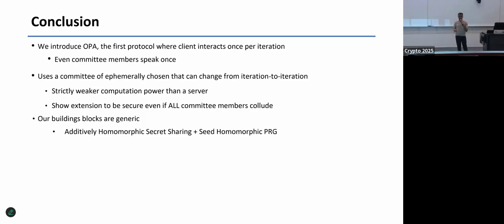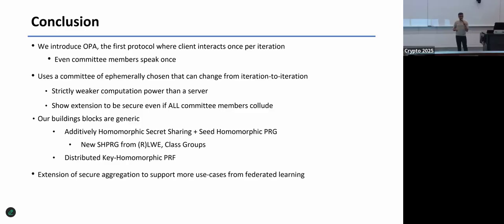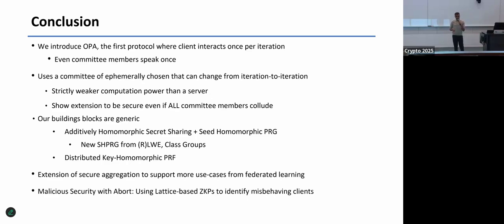Our building blocks are generic. We use additively homomorphic secret sharing plus a seed homomorphic PRG. And we build new seed homomorphic PRGs from ring learning with errors and class groups. We also have a distributed key homomorphic PRF. And we have extensions of the secure aggregation protocol that now support multiple better tailored cases for federated learning. And we also have malicious security with abort.